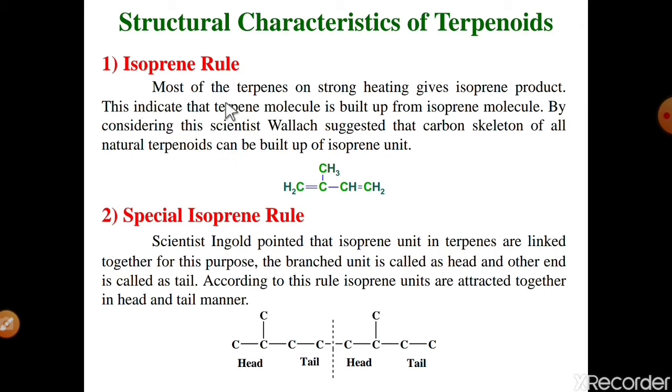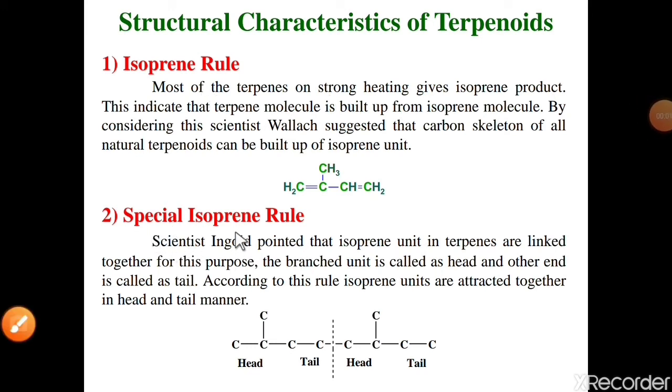Number first is the isoprene rule. Most of the terpenes on strong heating give isoprene as a product. This indicates that the terpene molecule is built up from the isoprene molecule. By considering this, scientist Wallace suggested that the carbon skeleton of all natural terpenoids can be built up from isoprene units. Means when terpene molecules are under strong heating conditions, they give isoprene product. It is concluded that all terpene molecules contain the basic isoprene unit. These are the number first rule.